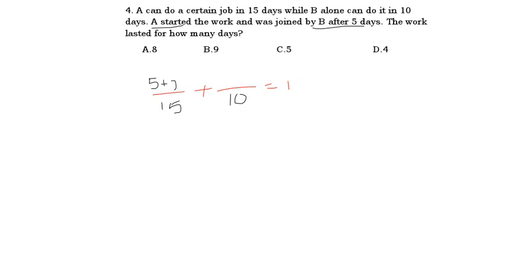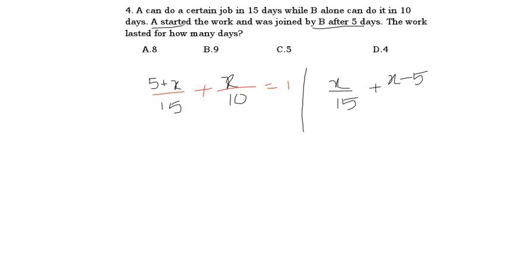So near A can I write 5 plus x? Because that 5 days extra work is done by A. B joined lately, so that's why I wrote x here. Near A I wrote 5 plus x because that extra work is done by A. Or you can write in the other form of equation also. How? In A only you can write x by 15. In B you can write x minus 5, because B has not done that 5 days work. So I am writing plus x minus 5 near B.